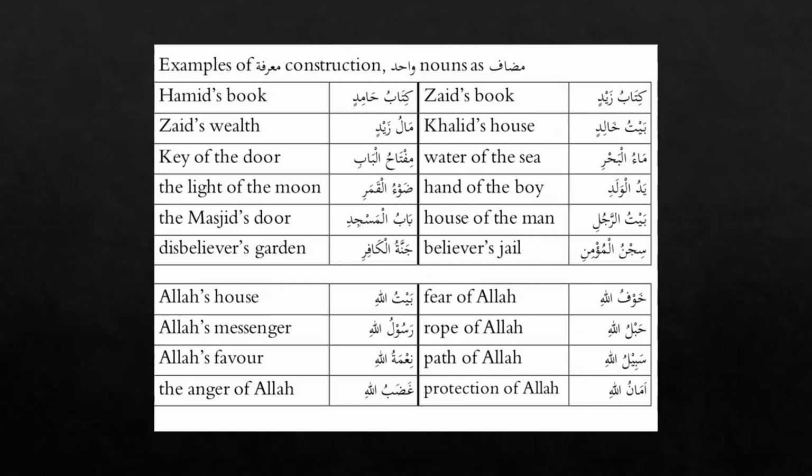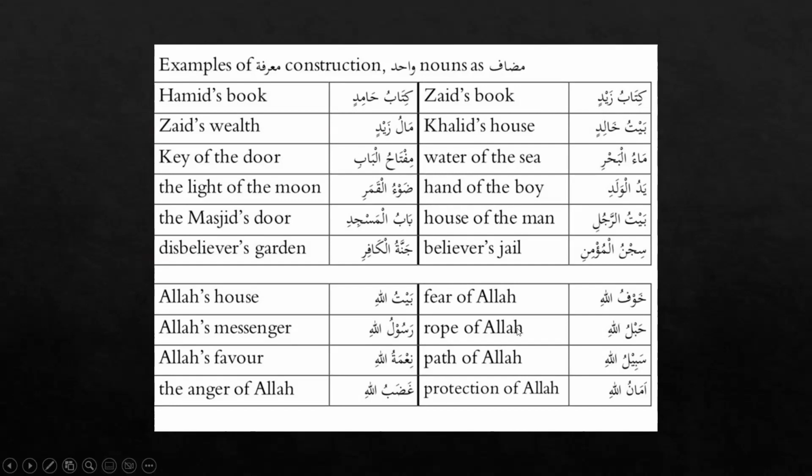Here are some more examples for the idafa construction for marifa when the mudaf ilayh is a marifa. Here kitabu Zaidin, because you know that here the mudaf is nakira while the mudaf ilayhi is marifa, but the whole construction will be marifa construction because of this mudaf ilayhi, which is marifa.